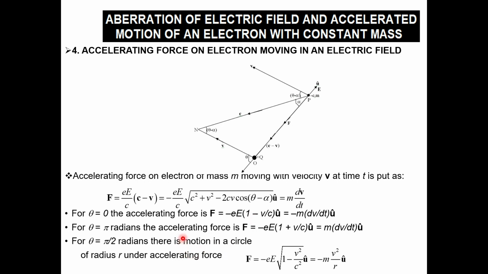For theta equal to pi by 2 radians, there is motion in a circle with the accelerating force given by this equation. Motion in a circle is necessarily at constant speed. If a particle moves in a circle, it moves with constant speed.